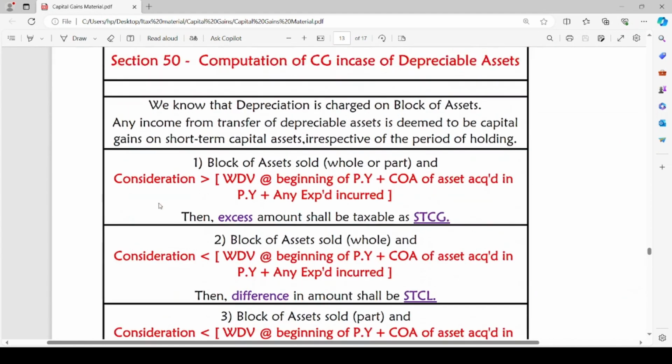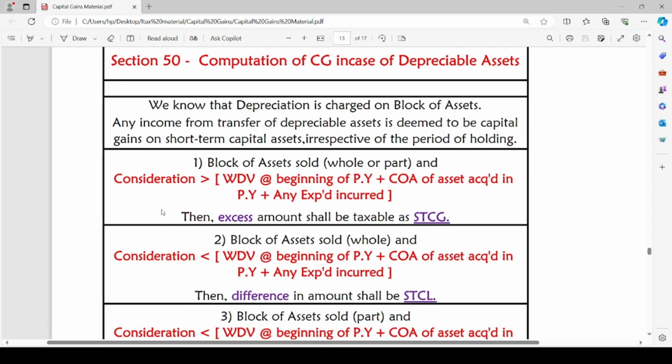Now, let us head to section 50. We have completed discussing section 45, 46. Section 47 talks about transactions which are not considered as transfer, which we have already discussed before. Section 48 is mode of computation of capital gains. We have completed revising that part. Section 49 deals about cost of acquisition of assets. We have seen different circumstances as well as for different capital assets what is the cost of acquisition.